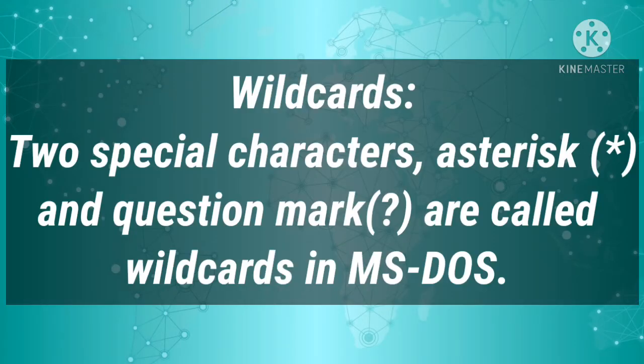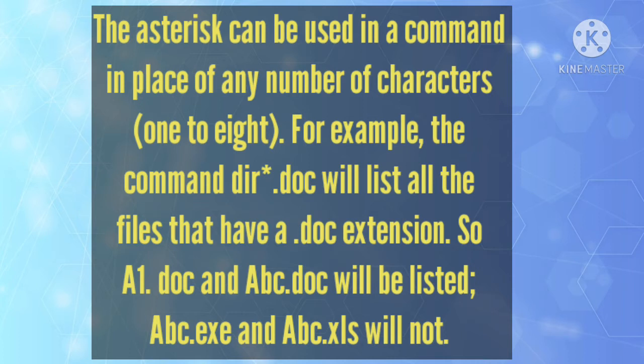Wildcards. Two special characters, asterisk and question mark, are called wildcards in MS-DOS. The asterisk can be used in a command in place of any number of characters 1 to 8. For example, the command dir *.doc will list all the files that have a .doc extension.